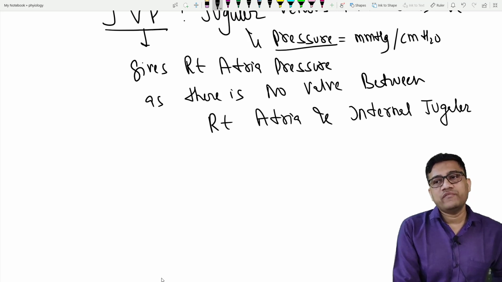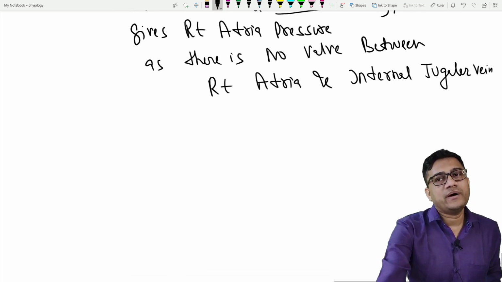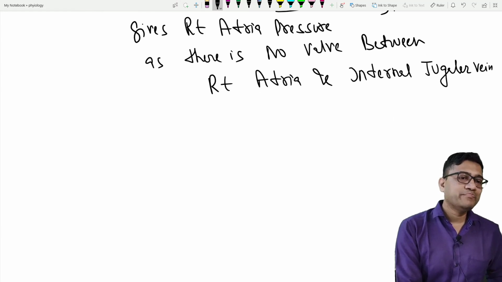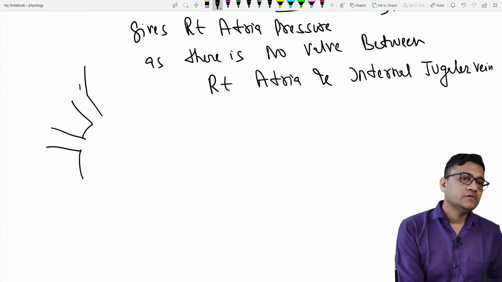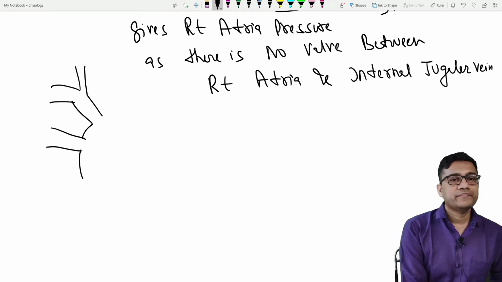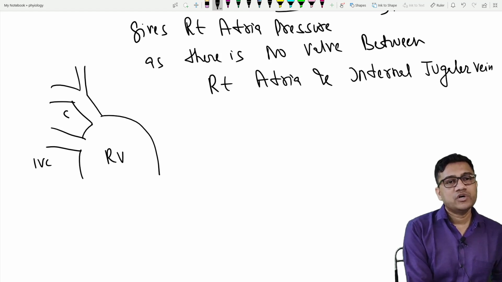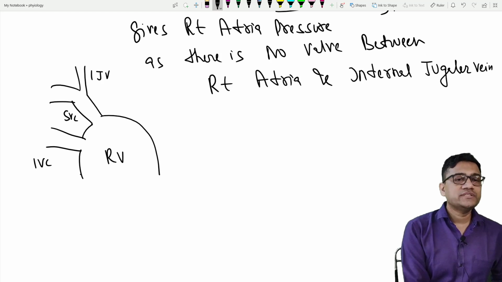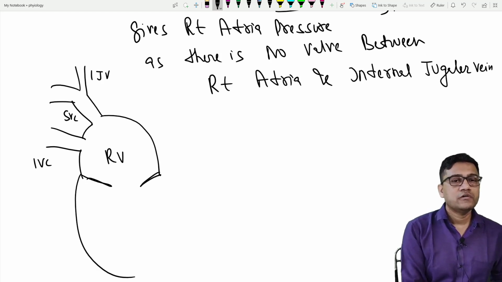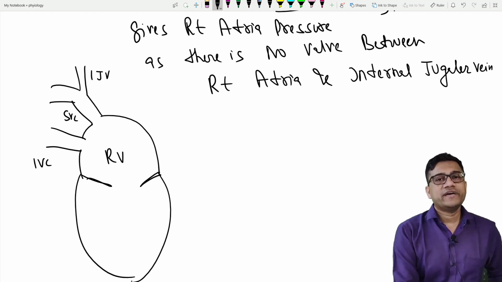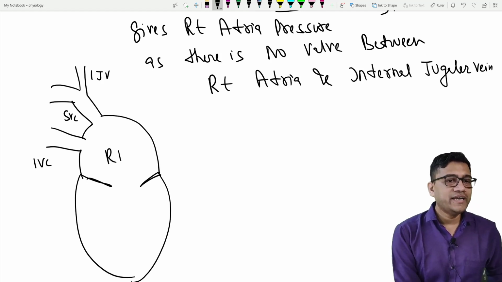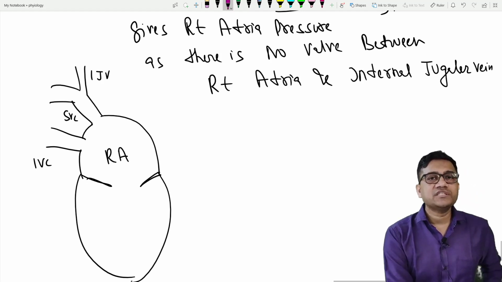Remember, valves are always in the lower part of the body, not the upper part. So let me make a diagram. This is the right atria. This is the inferior vena cava, superior vena cava. This is the internal jugular vein. So as you can see, whatever changes occur in the right atria will be transmitted.